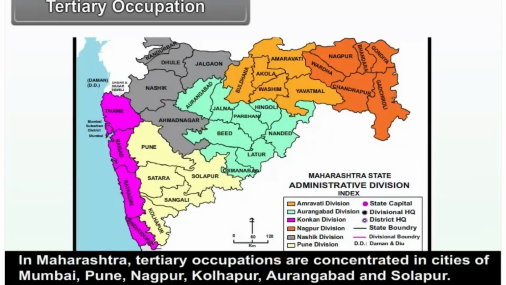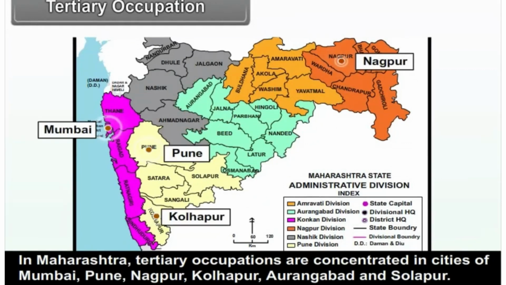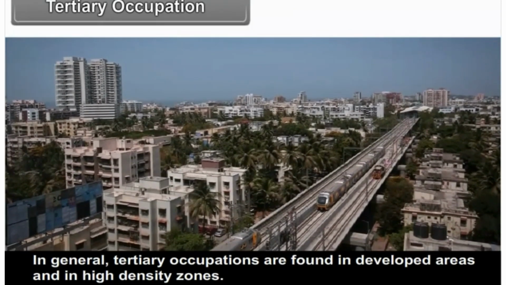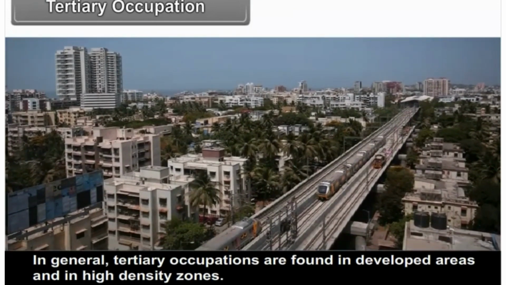Distribution. In Maharashtra, tertiary occupations are concentrated in the cities of Mumbai, Pune, Nagpur, Kolhapur, Aurangabad and Solapur. In general, tertiary occupations are found in developed areas and in high-density zones.